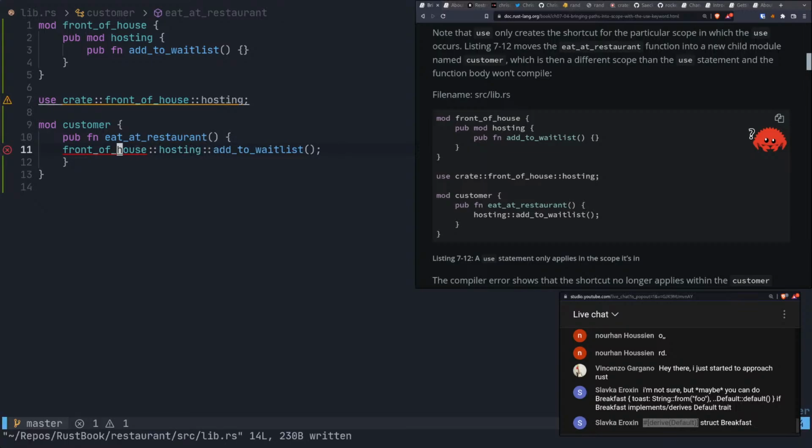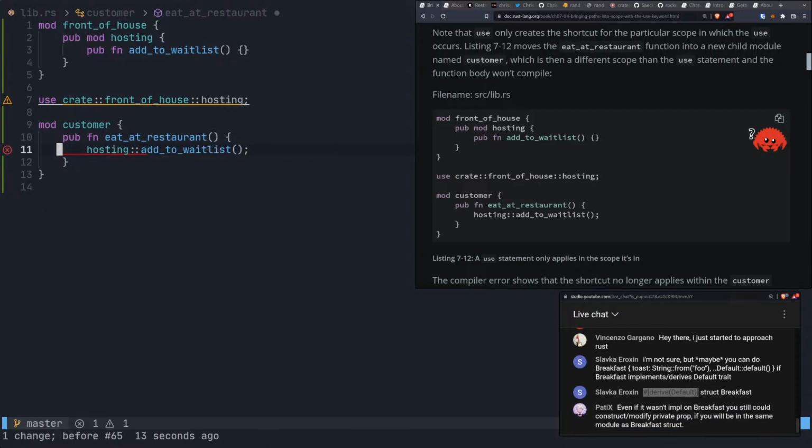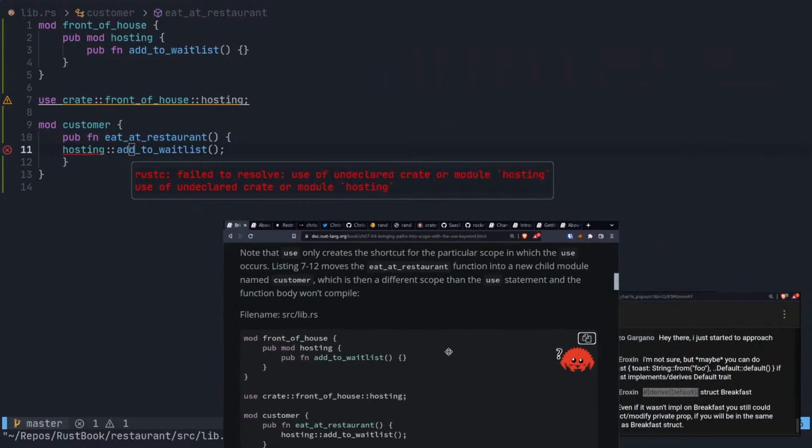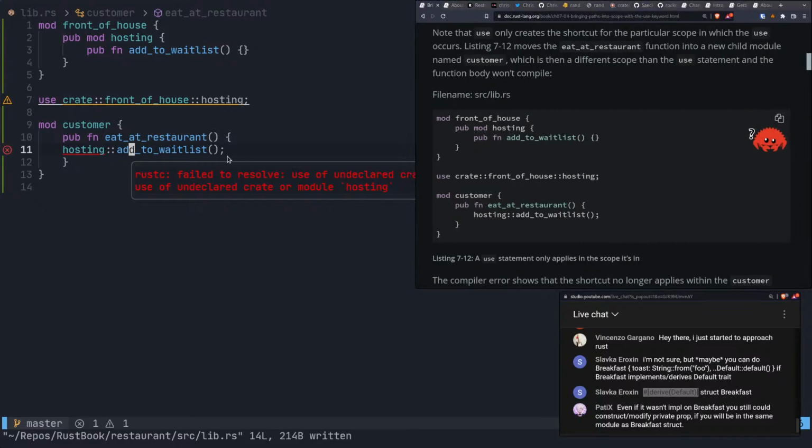No, we have hosting. One second. What am I missing here? Failed to resolve: use of undeclared crate or module hosting.